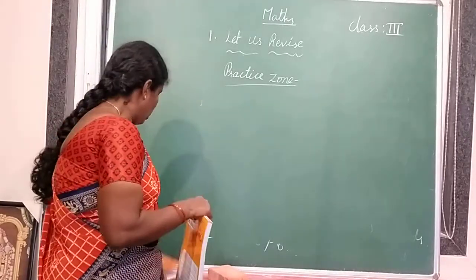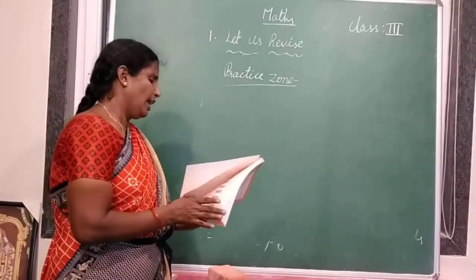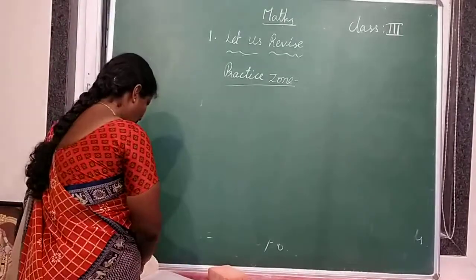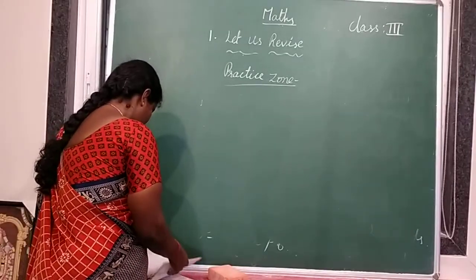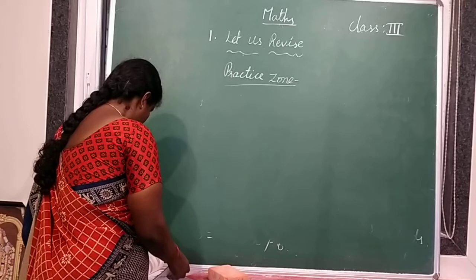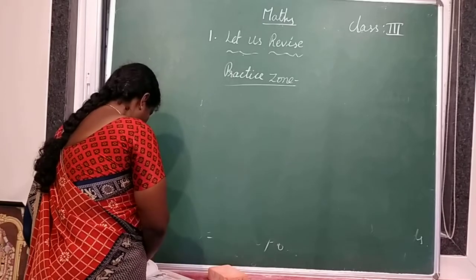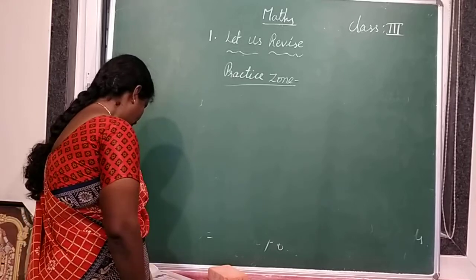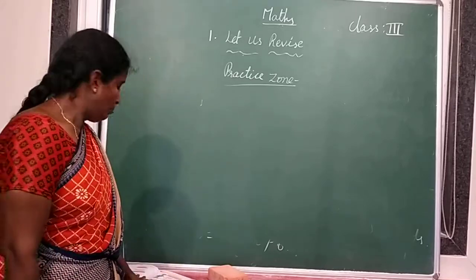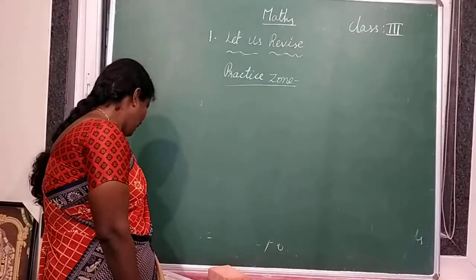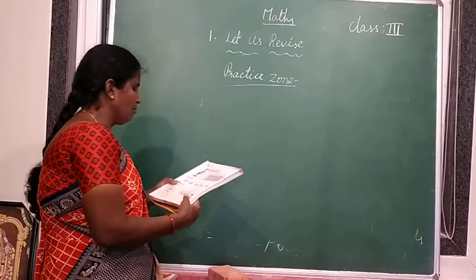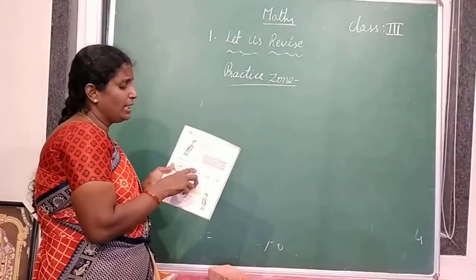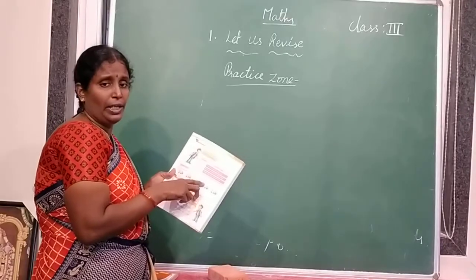Okay. So now in the content book, all of you open page number 9. Write the number names for the following numbers.